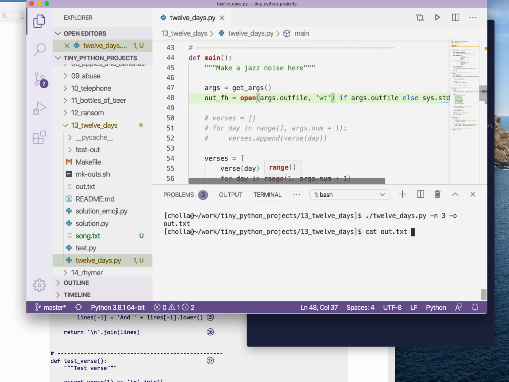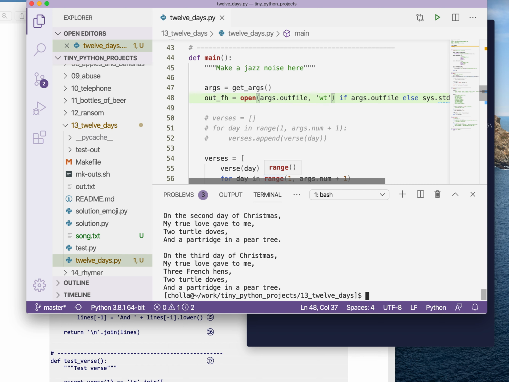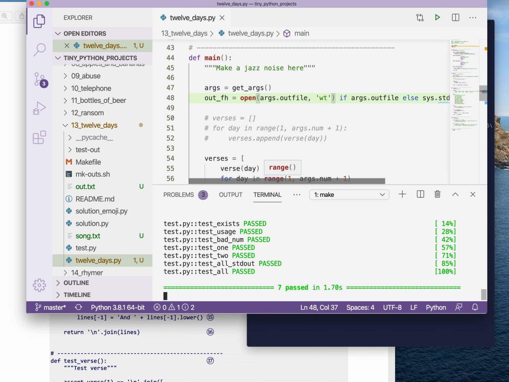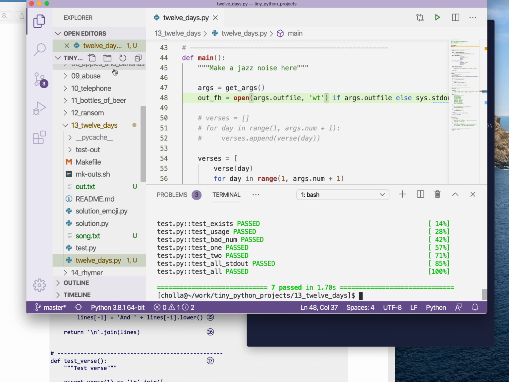Now, if I cat the output file, I see that's the output that I expected, and there's nothing printed to standard out. If I run make test now, I would expect that I'm passing all of my tests, and I am. So now let's take a moment to talk about how to refactor this a little bit.